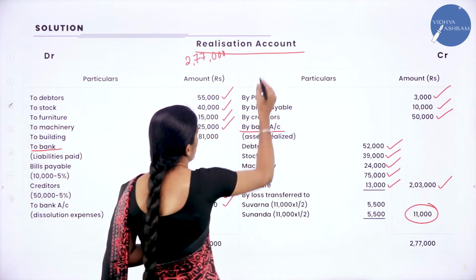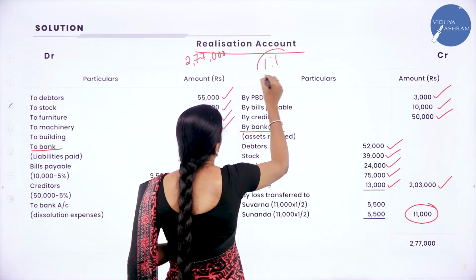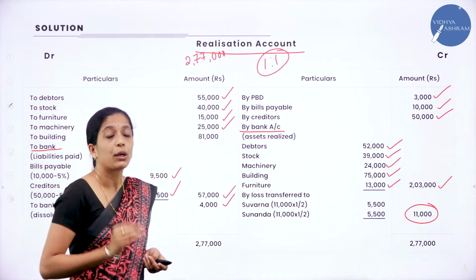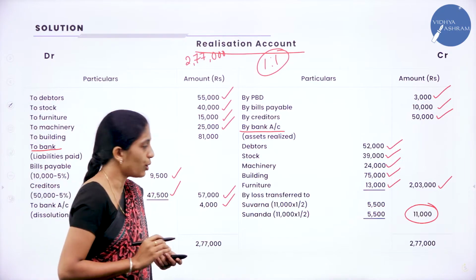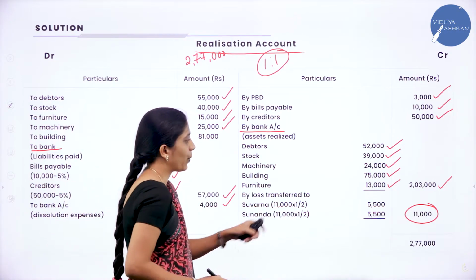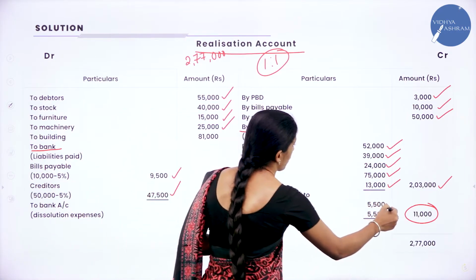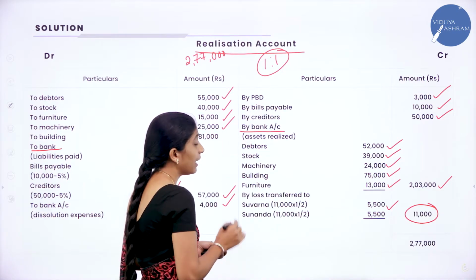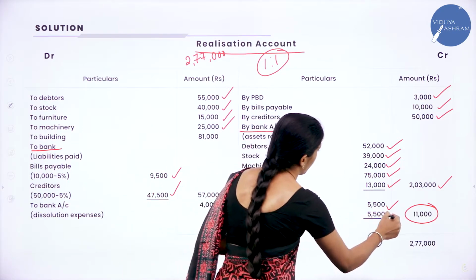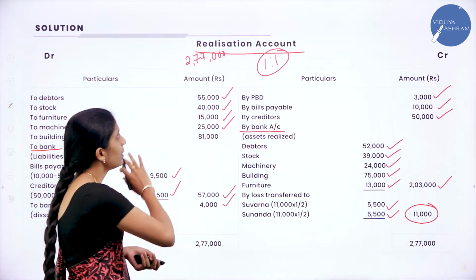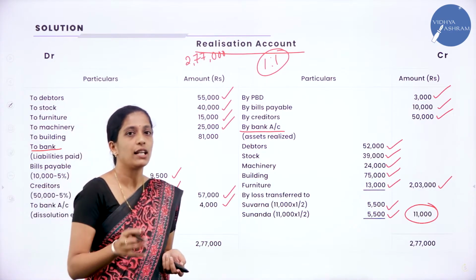And what is their profit sharing ratio? They have told that they are going to share their profit and loss equally. It is nothing but 1:1. So 11,000 into 1 divided by 2 will get 5,500. In the same way, Sunanda, 11,000 into 1 divided by 2, 5,500. Now this is all about realization account.